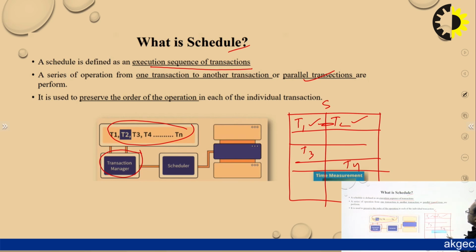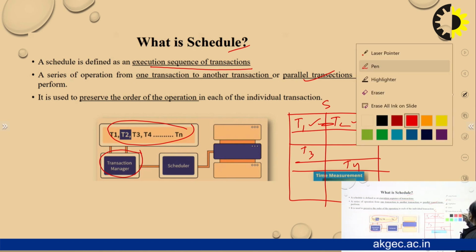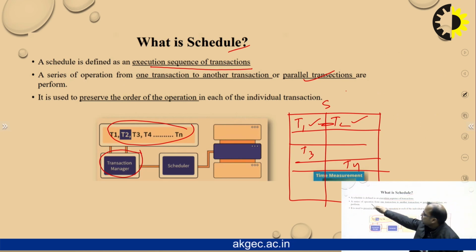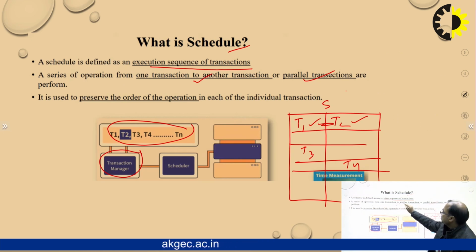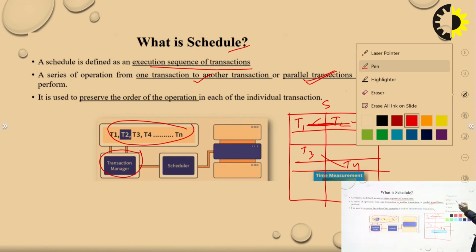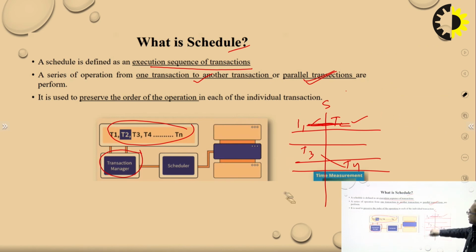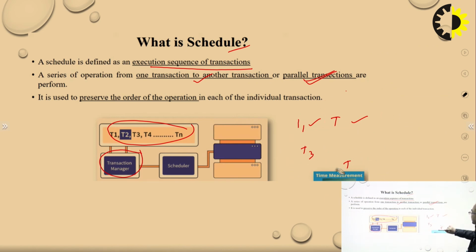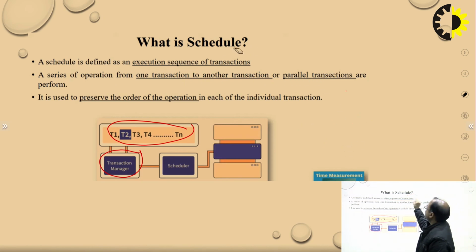So this is parallel and series transactions. Series operations go from one transaction to another, one after another, and otherwise they occur in parallel. This is managed by the transaction manager in a database.